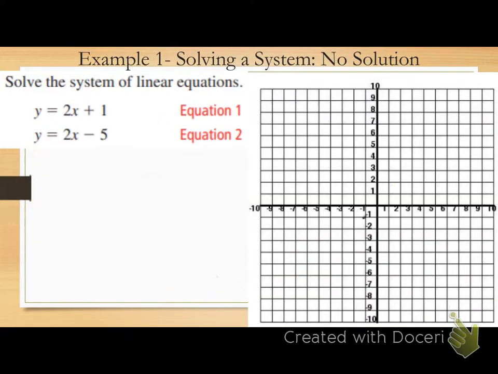Okay, so I just got some examples for you. We're going to solve each example using graphing, substitution, and elimination to see what it looks like. Number 1. Solve the system of linear equations. y equals 2x plus 1, y equals 2x minus 5. Are these already in slope-intercept form? Yes. So let's go ahead and solve by graphing first.